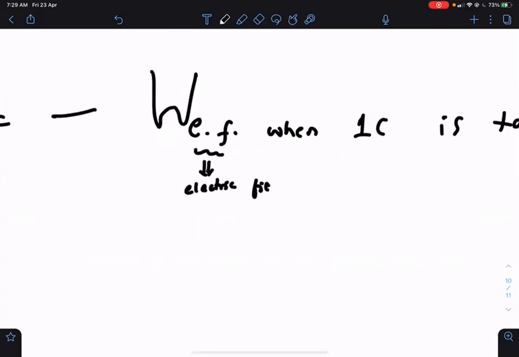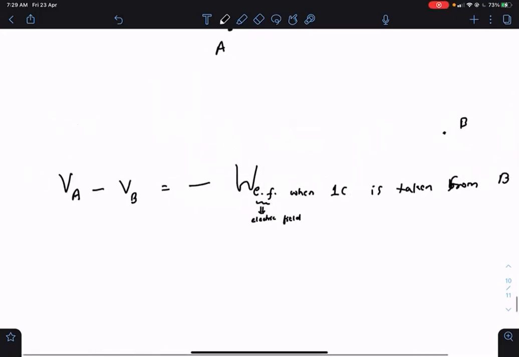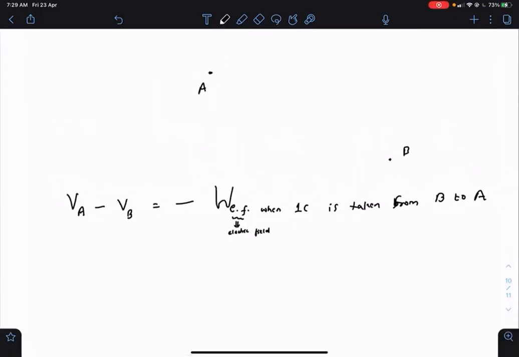That's how the potential difference between 2 points is defined. I hope you remember this. Or if you want, I can always write it as I and F. But I think this is also fine.